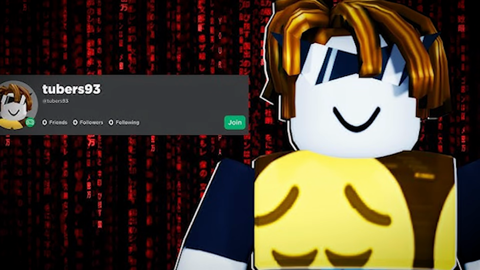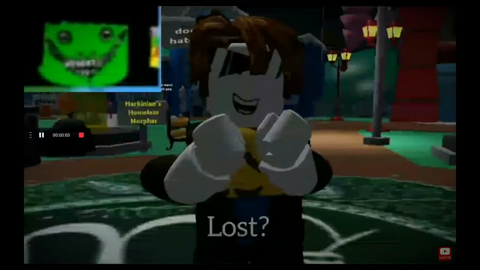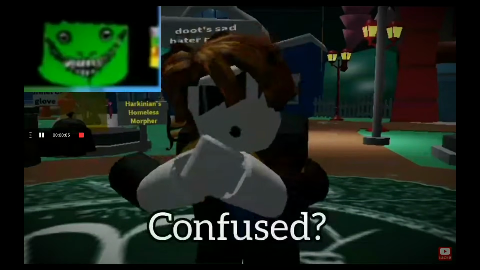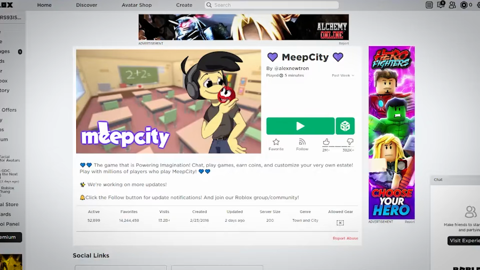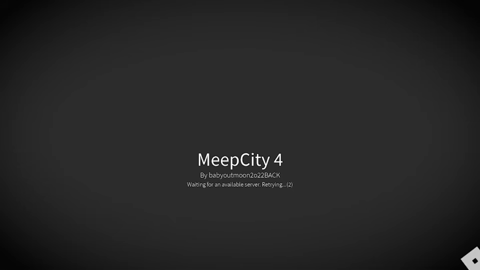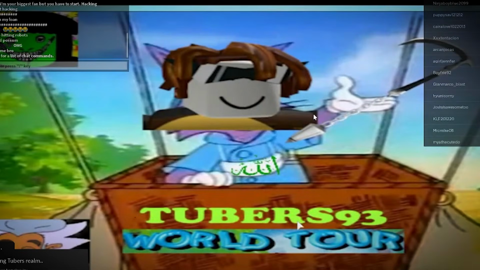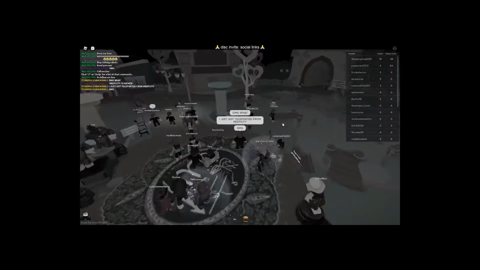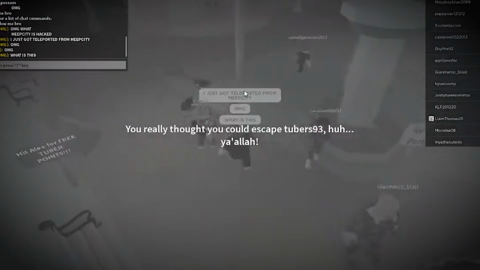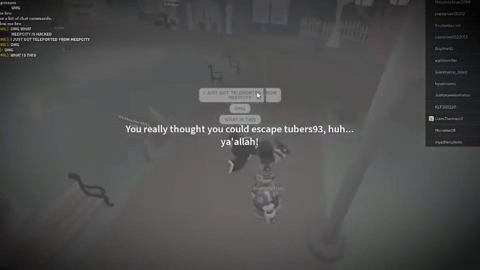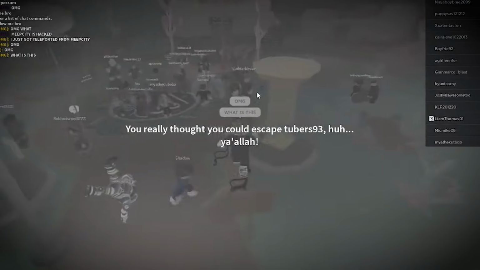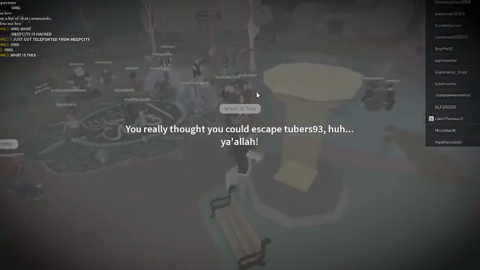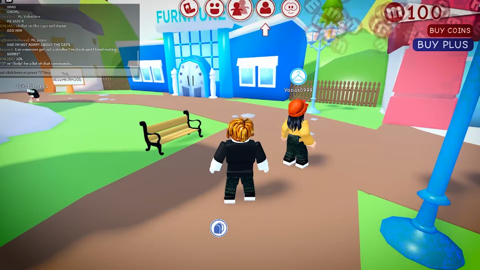Then came 2Burs93. A name that would terrify Meep City players for years. In early 2020, players logging into Meep City were greeted not by the usual cheerful plaza, but by chaos. Pop-ups flash, 2Burs93 was here, textures disappeared, and sounds glitched into static. The incident spread like wildfire. Whether it was one person or an organized group remains unclear, but for a brief moment, one of Roblox's biggest games was completely broken, and the stunt became Roblox legend.